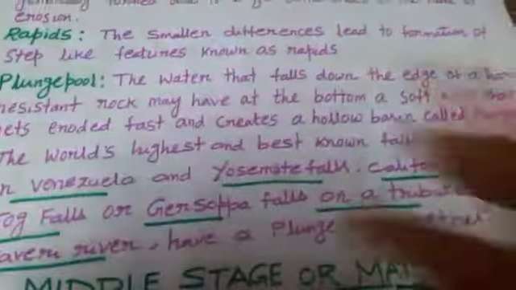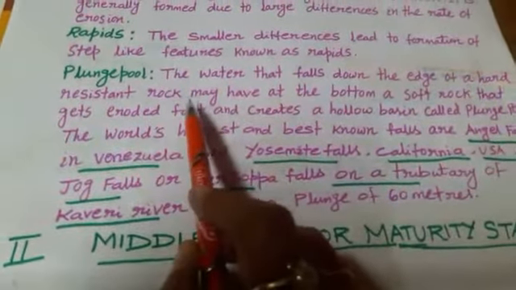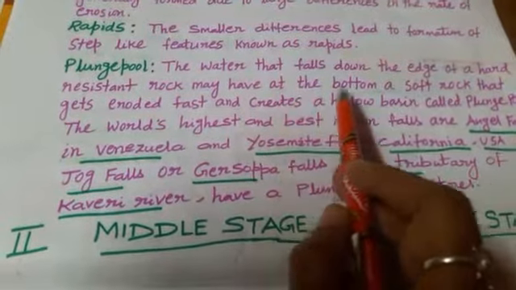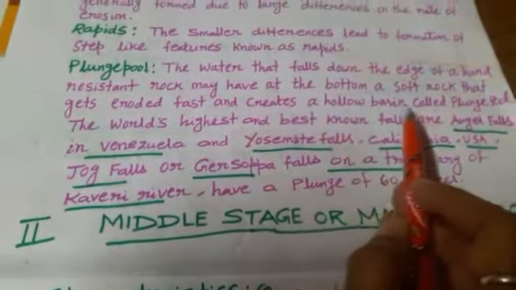Here is the plunge pool. The water that falls down the edge of a hard resistant rock may have at the bottom a soft rock that gets eroded fast and creates a hollow basin called a plunge pool.